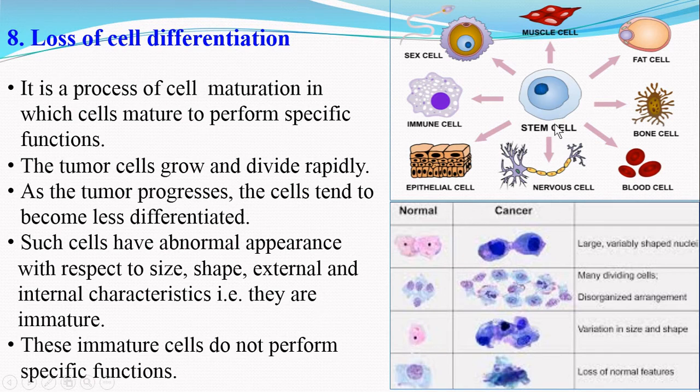So you can see here in this image, in the process of normal cell differentiation, there is formation of the mature cells. And these mature cells perform their specific functions. However, in the cancer cells, there is a loss of cell differentiation and therefore such mature cells are not formed. And these immature cells do not perform their normal functions.